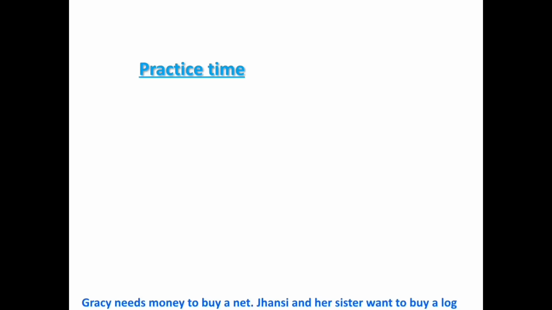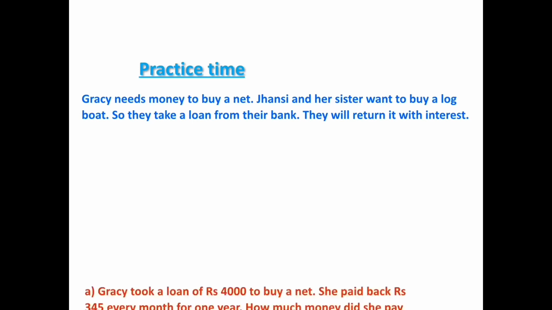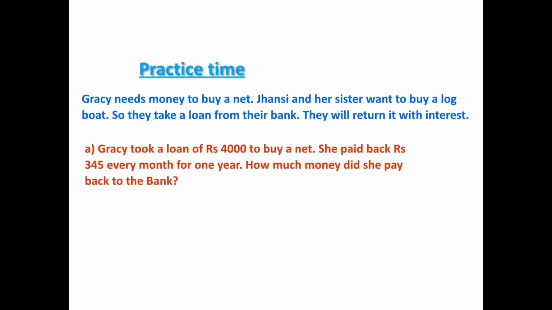Practice time. Gracie needs money to buy a net. Jhansi and her sister want to buy a logboat. So they take a loan from their bank. They will return it with interest. A. Gracie took a loan of 4,000 to buy a net. She paid back rupees 345 every month for 1 year. How much money did she pay back to the bank?